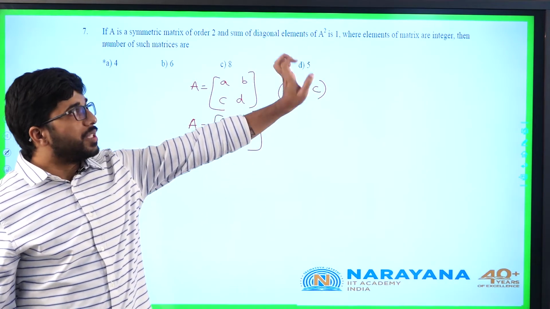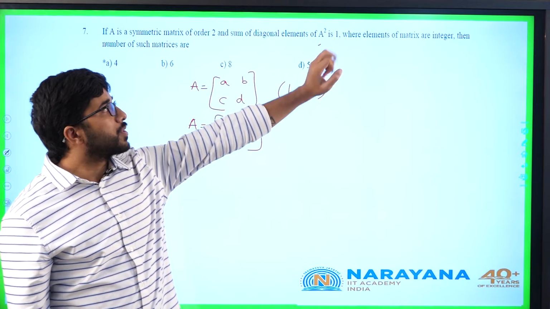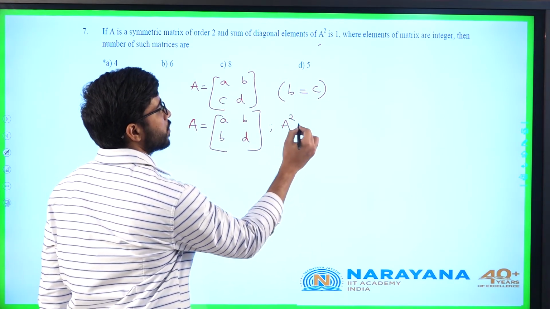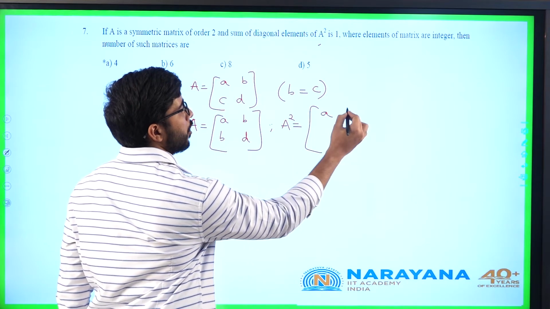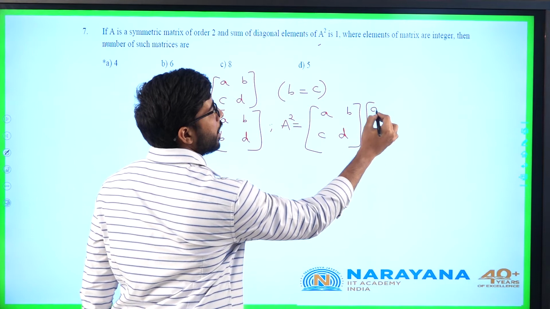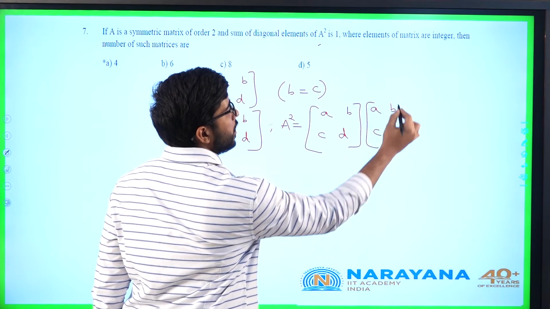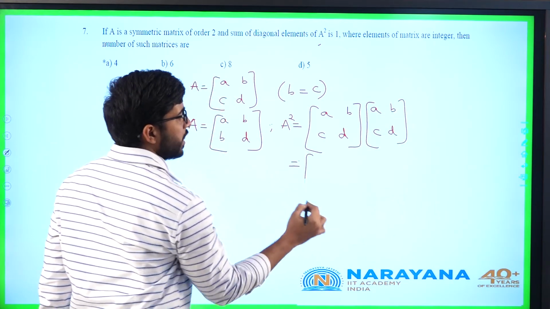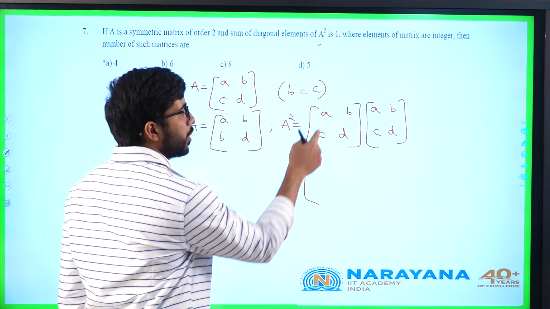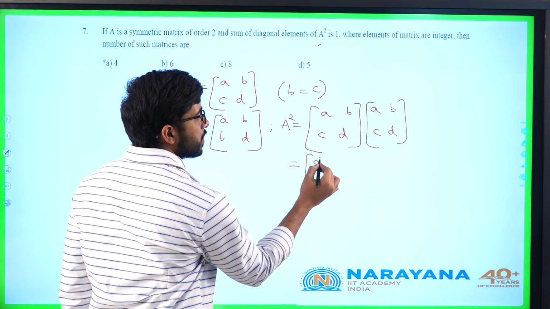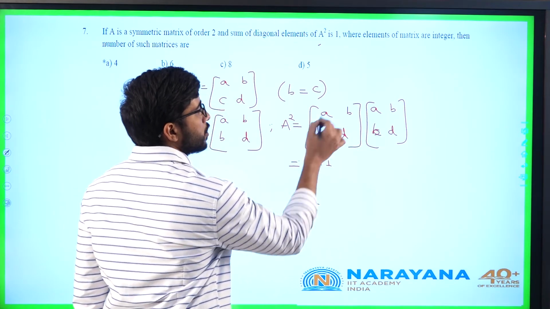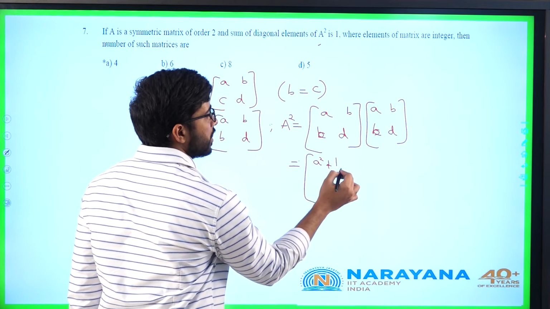The sum of diagonal elements, that is the trace, of A square is 1. I will calculate what A square is. A square is (a, b, c, d) into (a, b, c, d). I need only the diagonal elements. So what is the A11 element? a square plus, so this c is b, so a square plus b square.